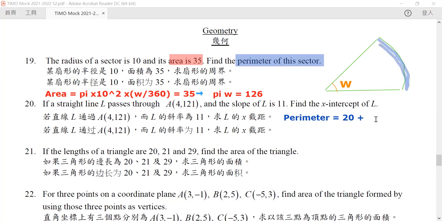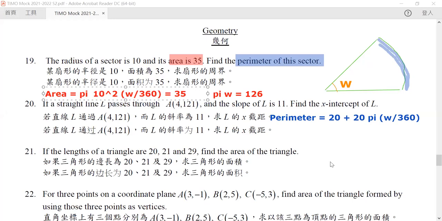Again, just like area, we calculate the whole circumference of the circle, and then we multiply by our ratio for our angle. Okay, we compute the ratio of our angle. Maybe we don't use our x here, so that it will not be confusing. But in here, we already know that pi times W is 126.